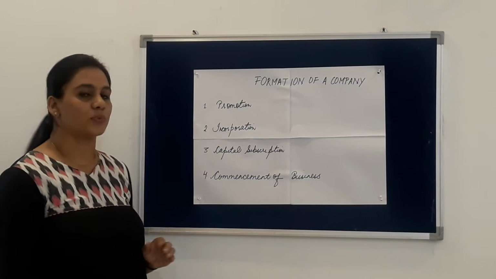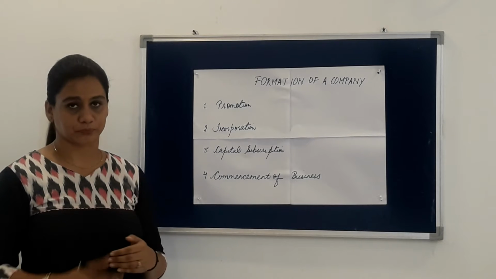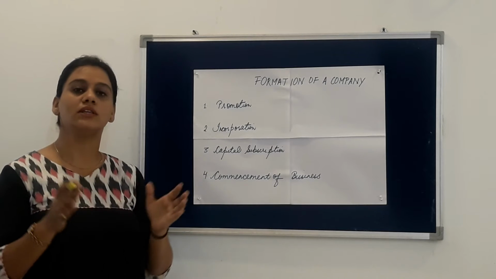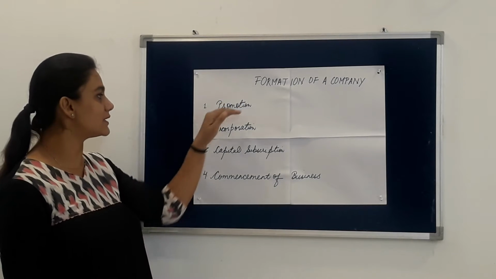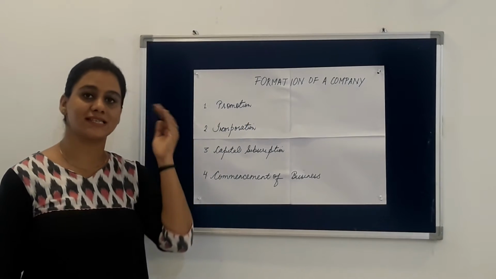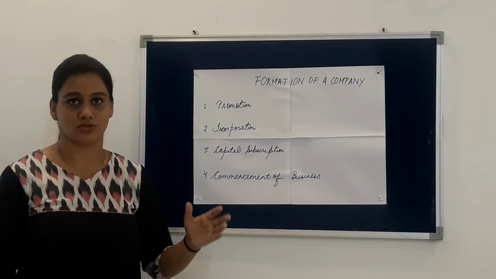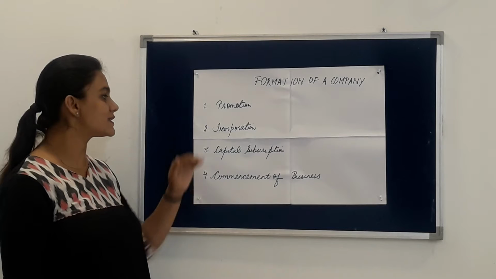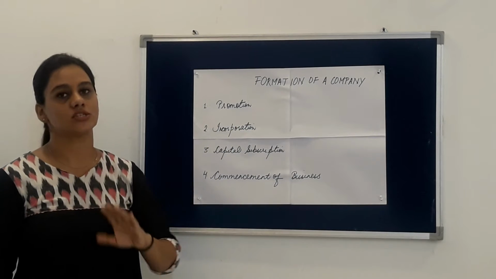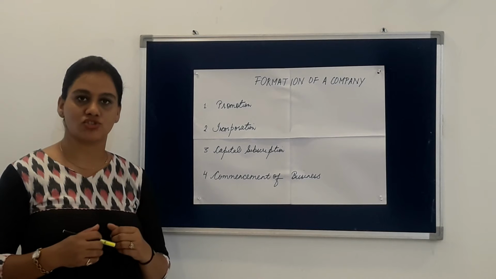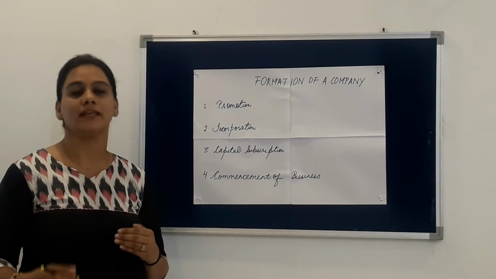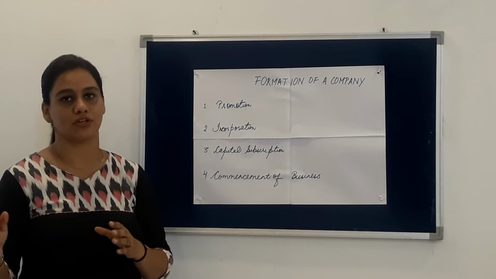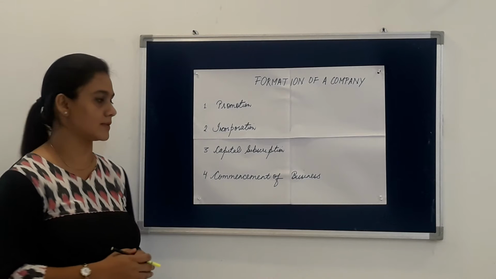The second is incorporation. Incorporation means registration. The registration is done by the registrar. What is done? All the documents which are being prepared in the last step of promotion, such as MOA, AOA, consent of directors, all these documents are prepared, a file is being prepared, and then that file is sent to the registrar for the registration process. Some amount of fees is charged, then all the documents are verified, and if the registrar is satisfied, then he issues a certificate of incorporation on which the date is also mentioned.